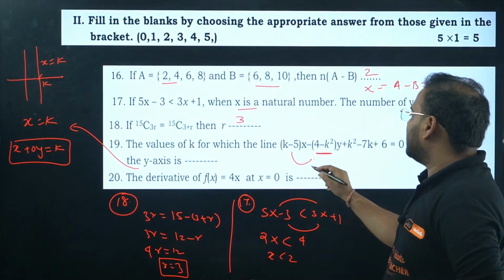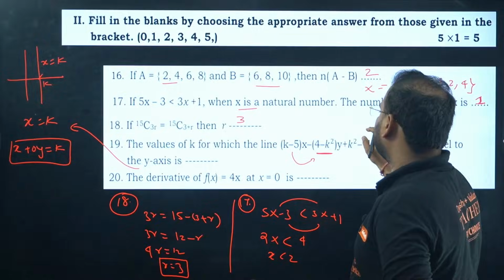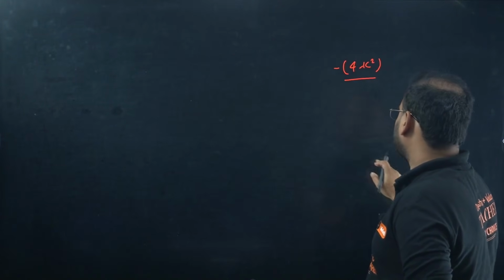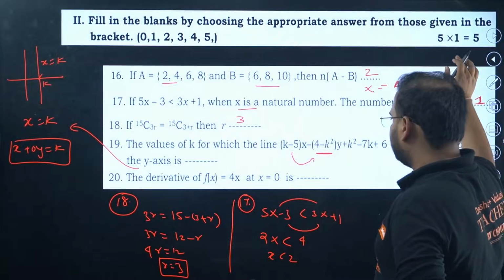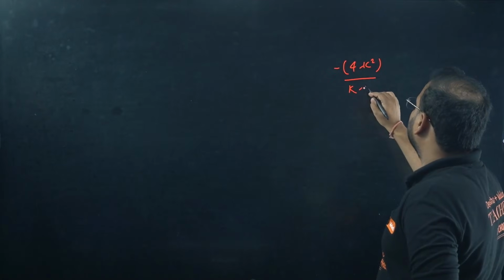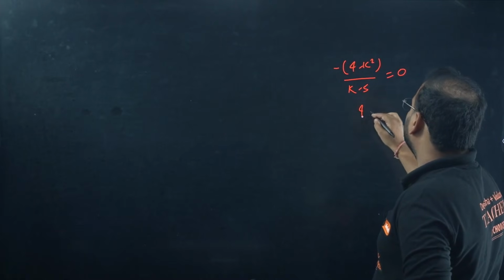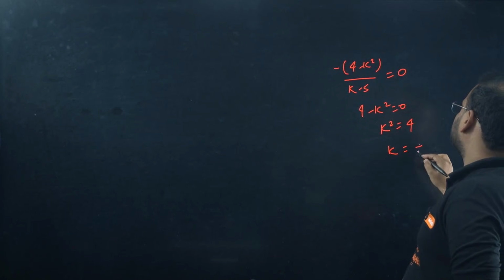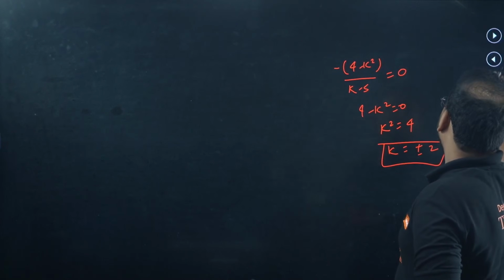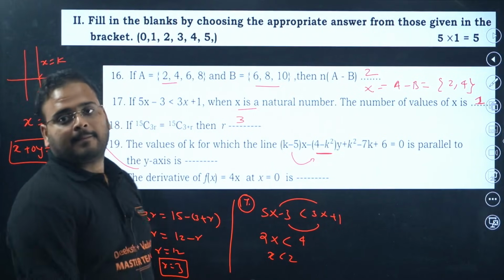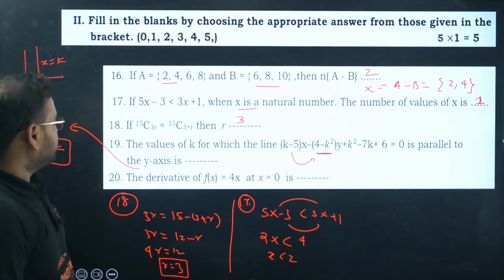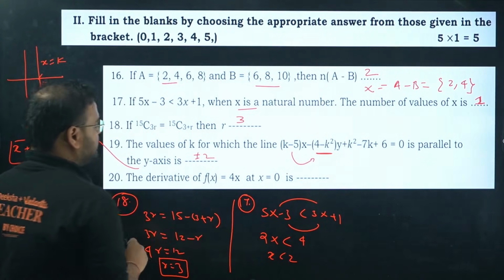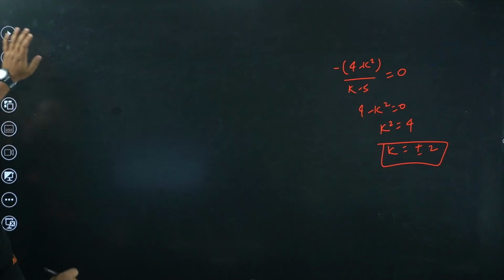Of course, you have to divide this by k minus 5. So let's see what is given: 4 minus k square, and we also have k minus 5. This has to be equal to 0. It means 4 minus k square is 0, so k square is 4. The k value is plus minus 2. Have a look, they have mentioned only 2, so you can use just the positive value.